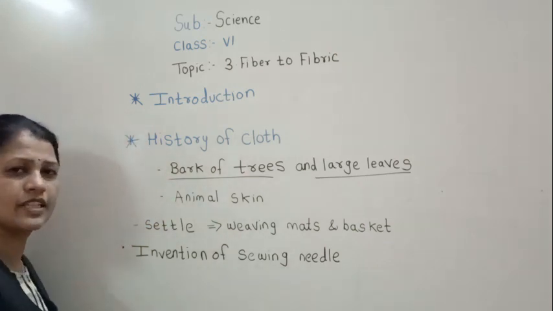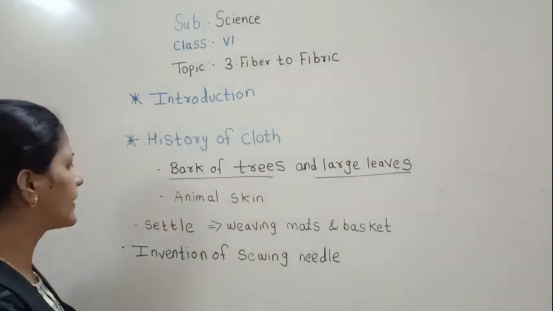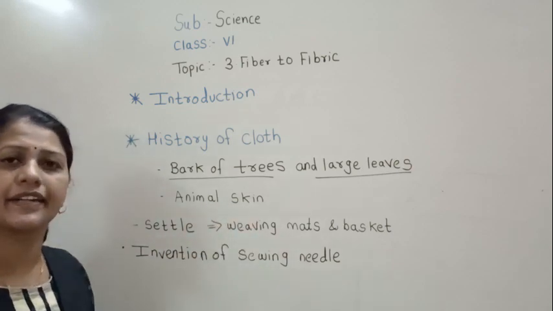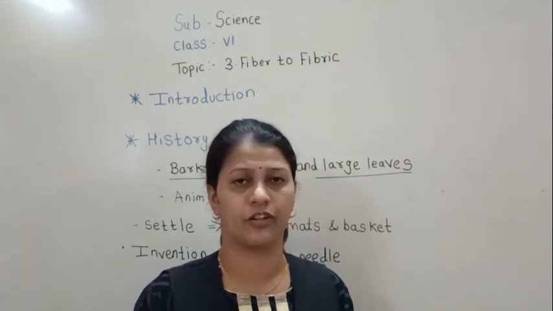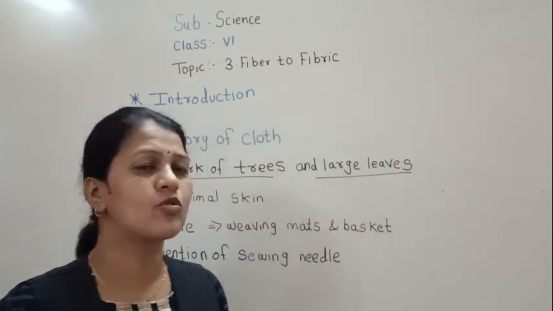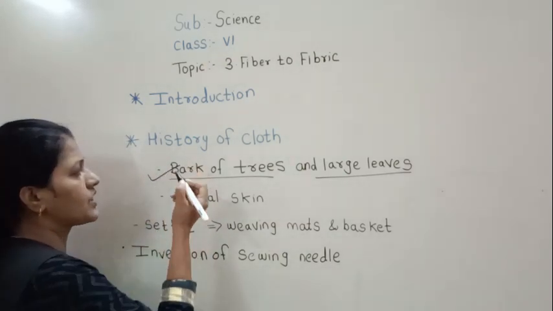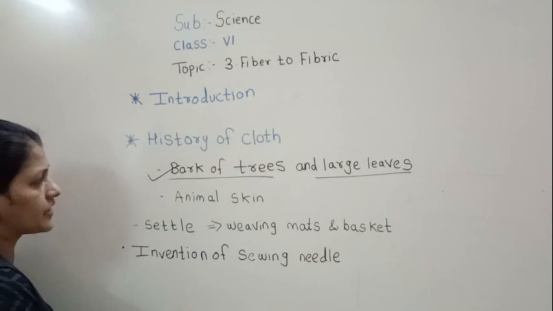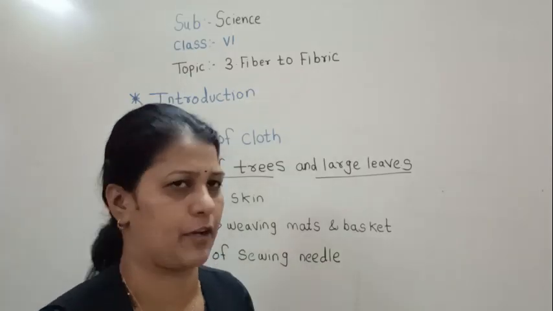and large leaves. When they started hunting, they got animal skin, and they used the animal skin to protect their body from the winter. The fur of the animal skin was used to protect them from the winter. So first they used the bark of trees and large leaves, and after that, as they started hunting animals, they used the animal skin to protect themselves.